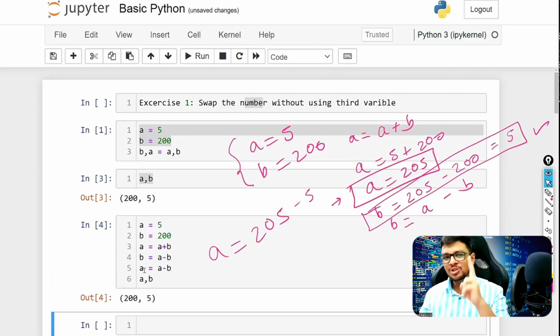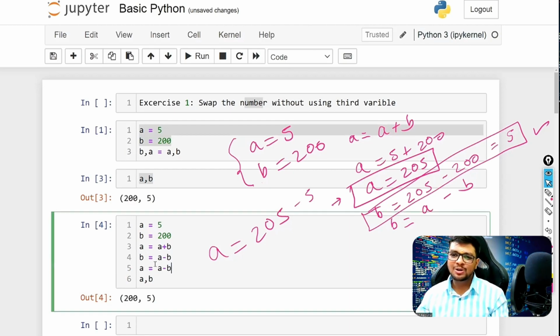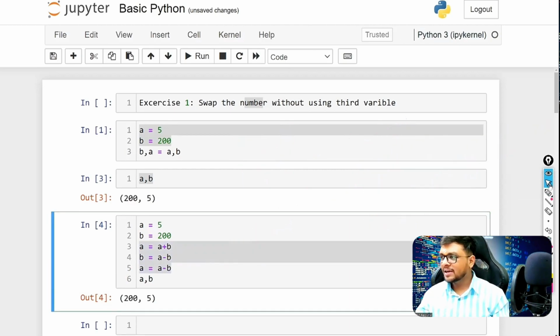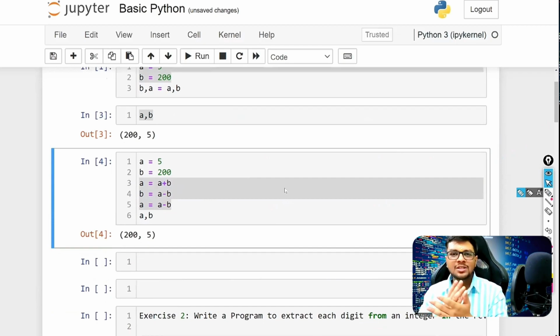So in this way, we can solve it in way 1 and way 2. Your interviewer would be happy with either way. Okay, but you need to understand this logic also. This is really very cool logic. Perfect. Coming to the next question, pause the video and try it.